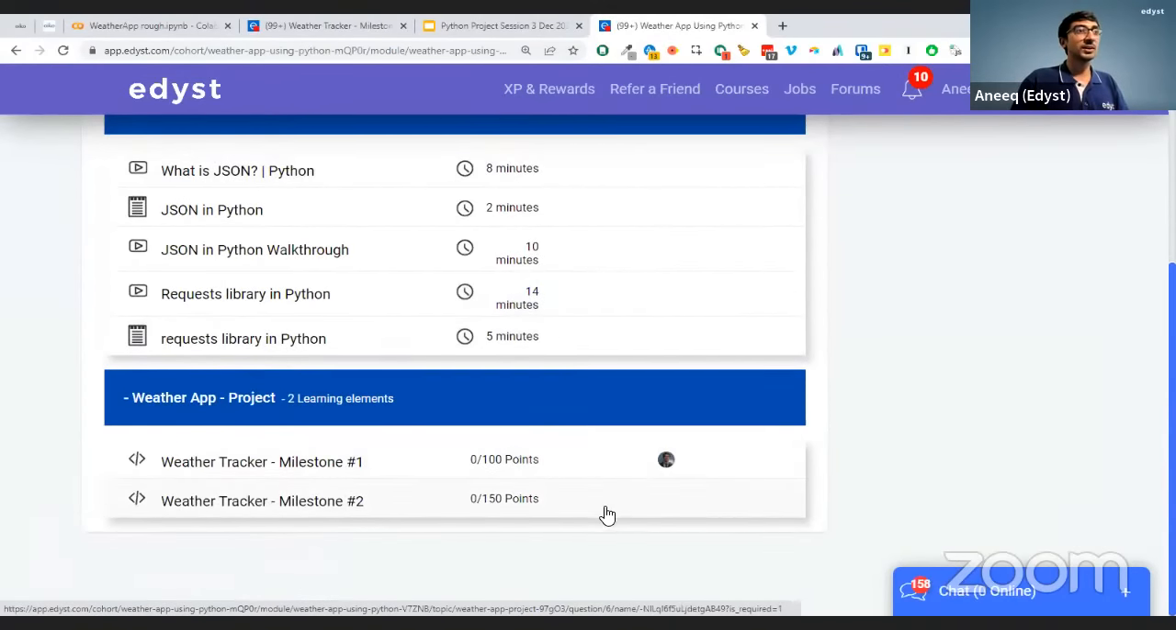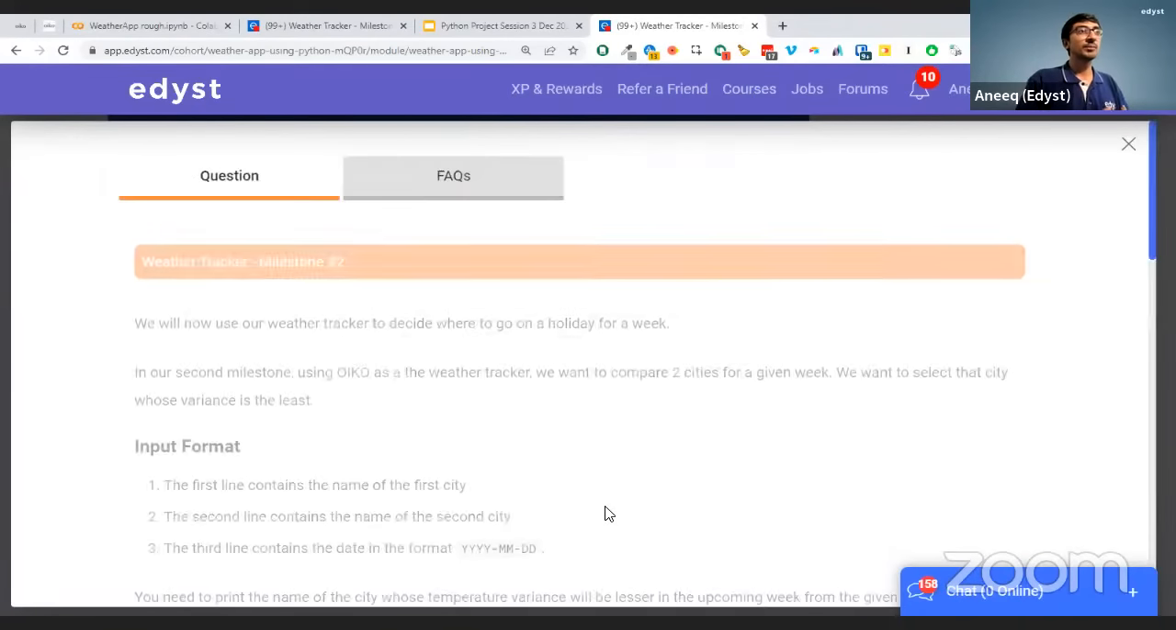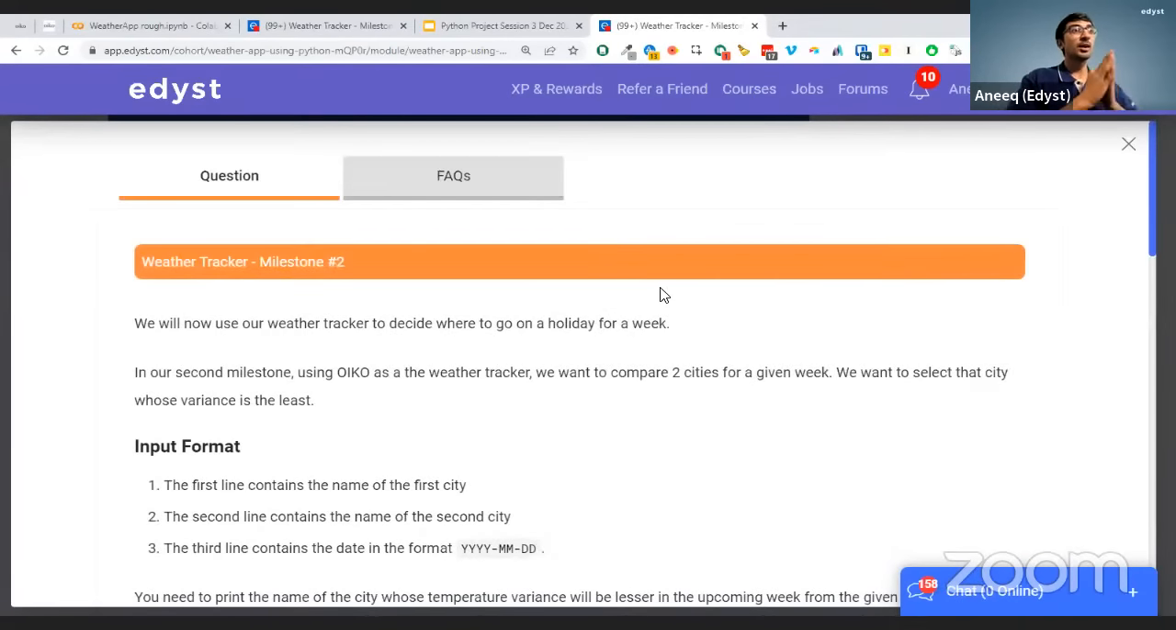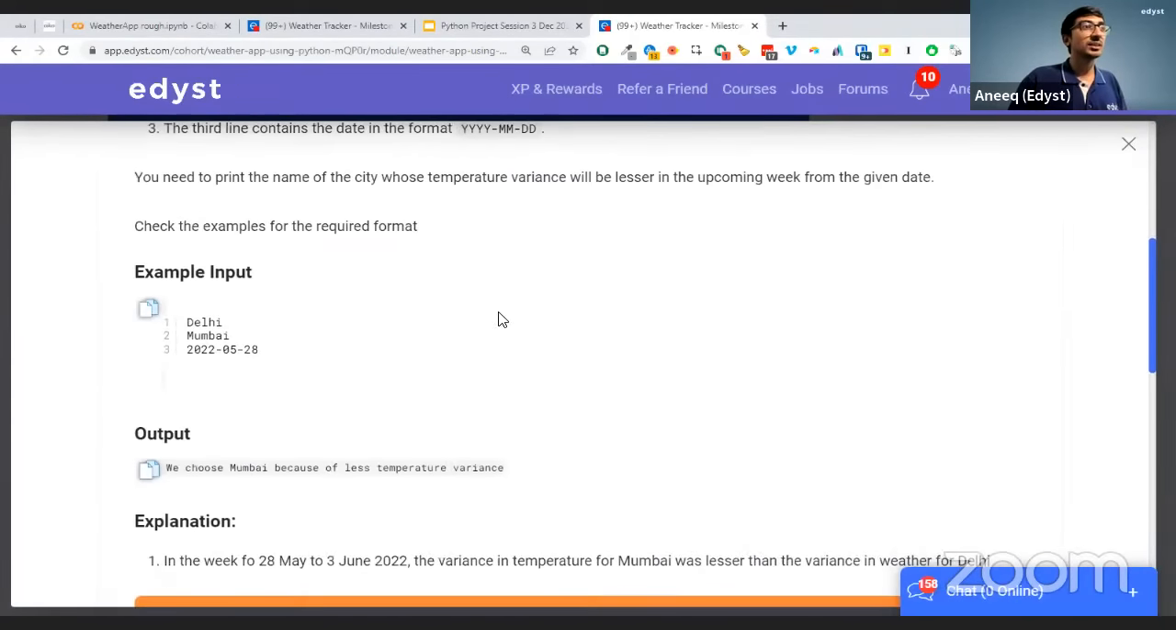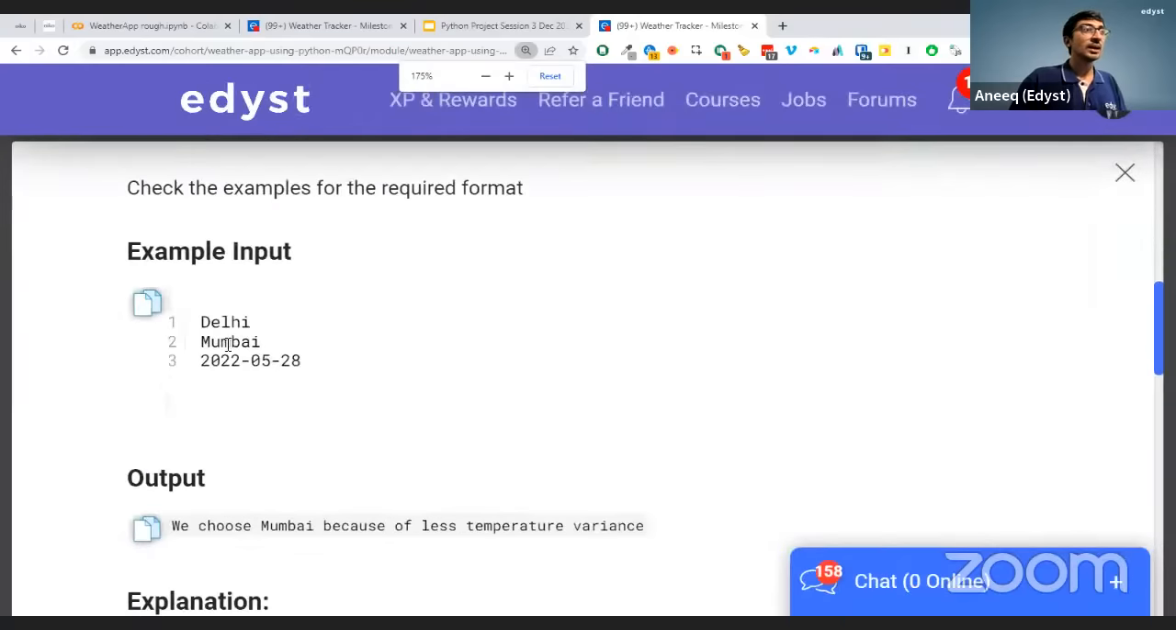So we just completed the first one. Let me just look at the second one really quickly, which is milestone number 2. Now milestone number 2 is very, very similar. The only difference is, you're going to be given 2 cities and a date. Let's say on 28th May, you go to Delhi, and you have the choice of going to Bombay for 28th May. Between these 2 cities, you have to choose that city whose temperature variance is the least.